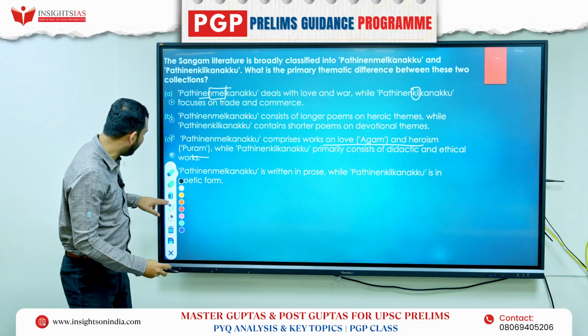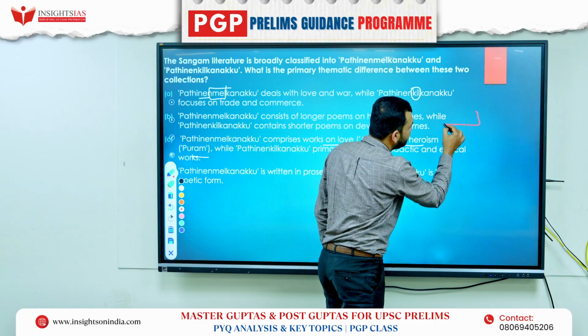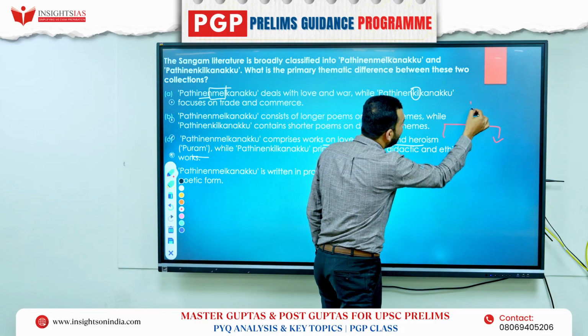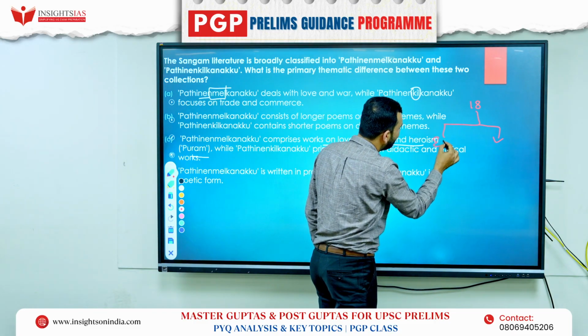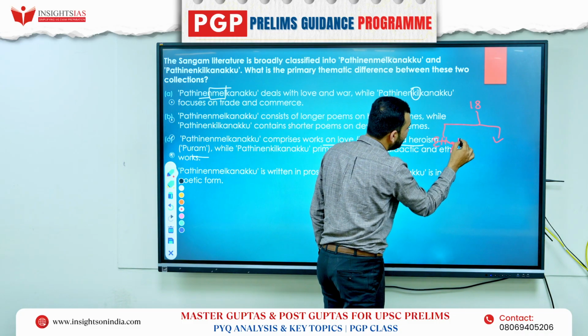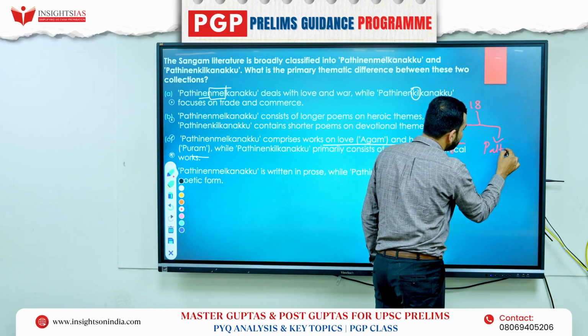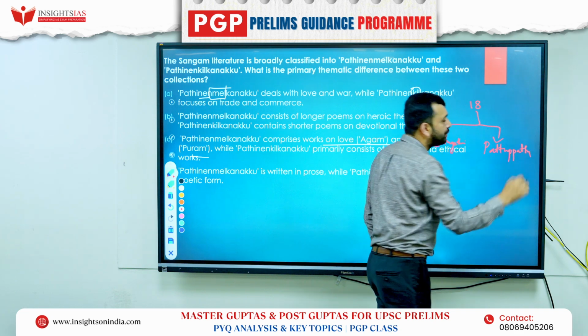So here they have divided further into two parts, right? So 18 has been divided into two parts. One, Ettuthogai, another is Pattupattu, right?